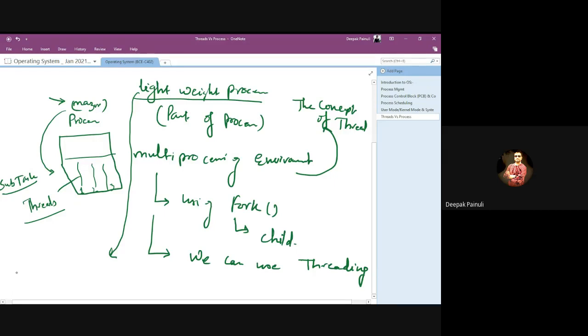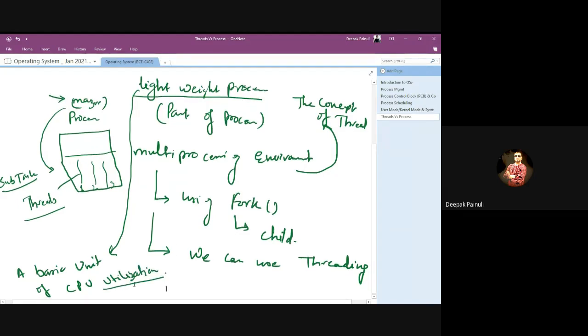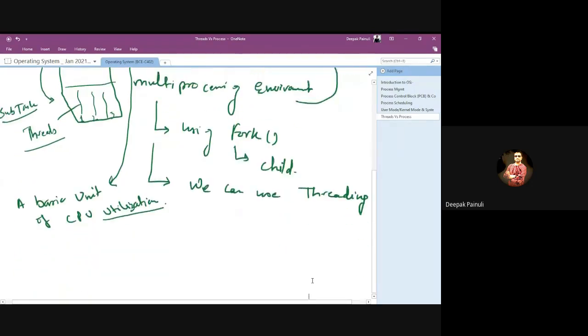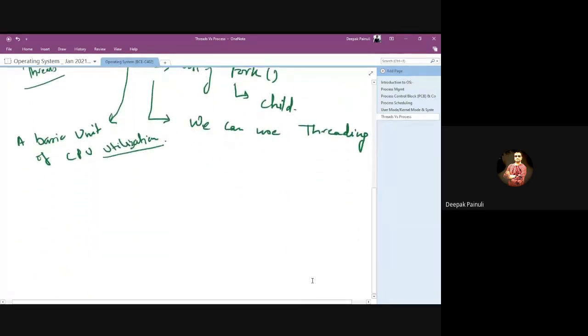So in other words, a thread can be the basic unit of CPU utilization. Till now, we had the information that process is the basic unit of CPU utilization.